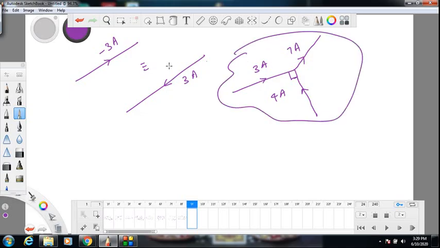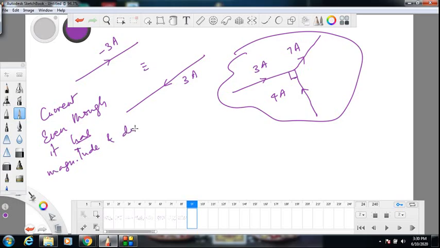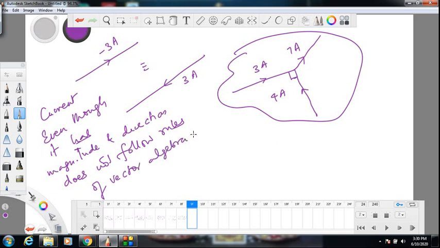So current, even though it has magnitude and direction, does not add according to the rules of vector addition, does not follow rules of vector algebra. Hence it's not a vector quantity, it's a scalar quantity.